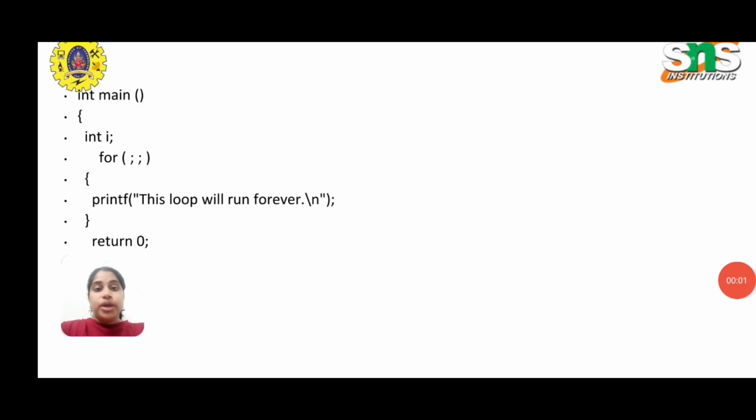So before going into break, continue and loops, first we will discuss infinite loops, when the possibilities are for the loop to run an infinite number of times. For this example, I have not given anything inside the for loop. So in this case this loop will run forever.